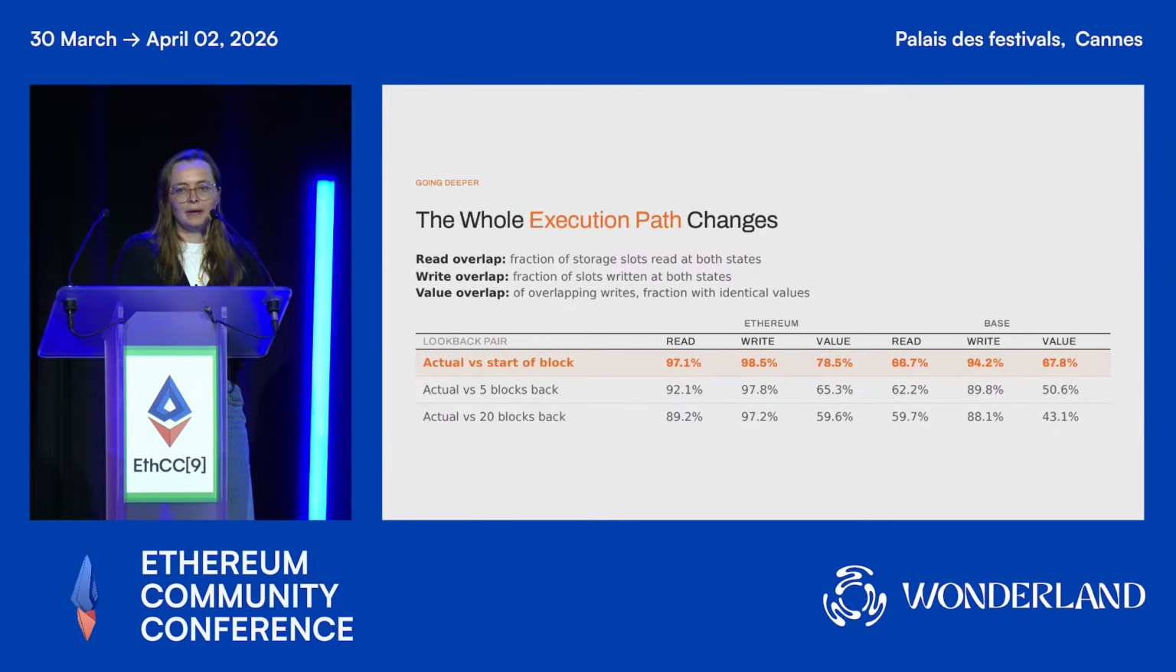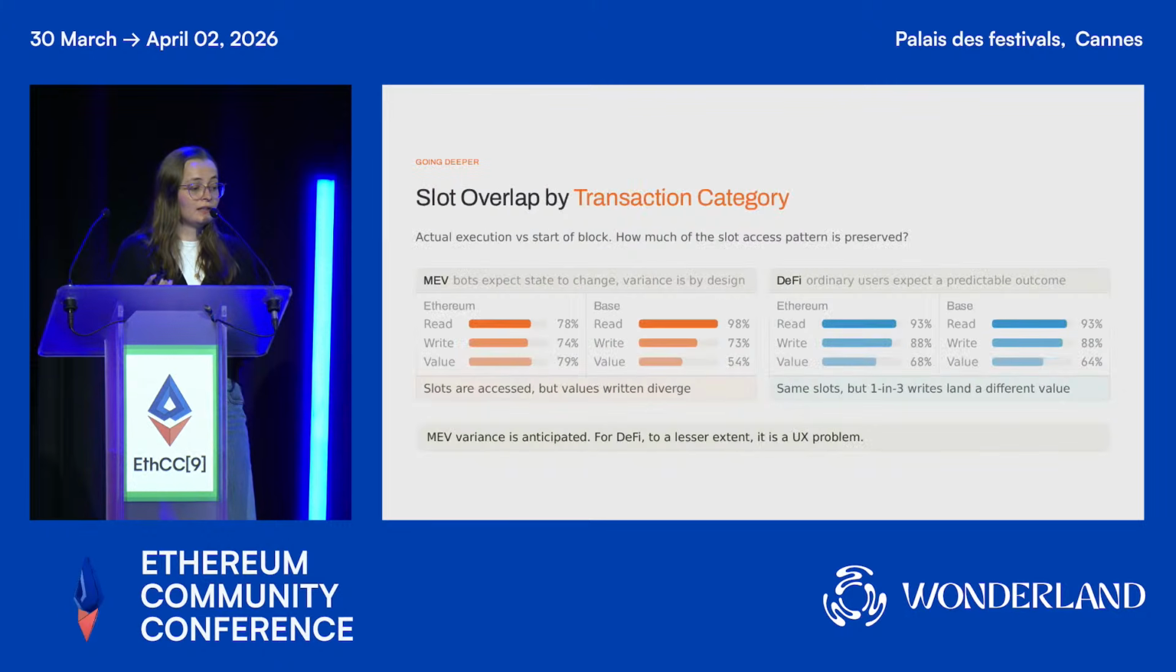When we move to Base, it's a bit of a different profile. The read overlap is pretty low. Write is again high, and for the values, around 1 in 3 of them write a different value to a slot. So generally, transactions are quite sensitive to the state, especially MEV and DeFi, which we look at in more detail here. So this is again a comparison of the actual execution versus the start of the block.